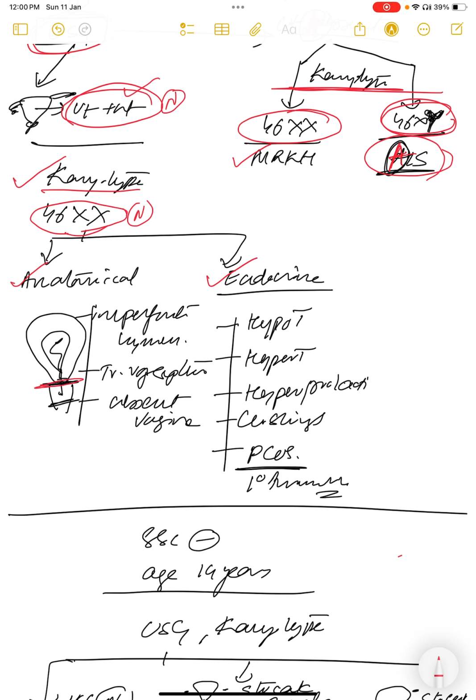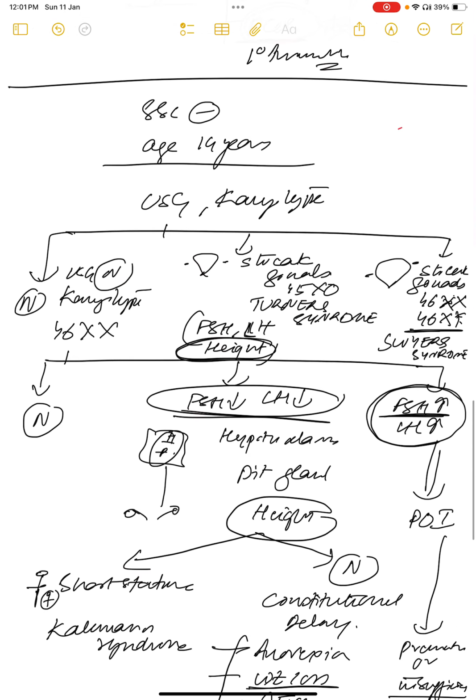Anatomical is imperfect hymen, transverse vaginal septum, absent vagina. Endocrine: hypothyroidism, hyperthyroidism, hyperprolactinemia, Cushing syndrome, PCOS. Okay, that's about 16 years with secondary sexual characters. Now a 14 years girl, she's in ninth standard, and the mother brought her, saying there is no menses till now.